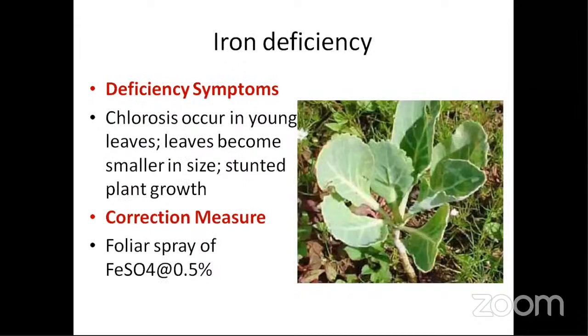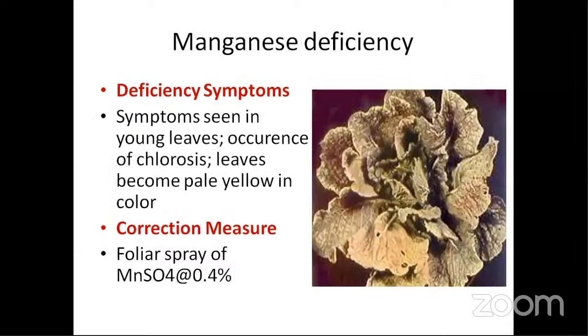Next, iron deficiency, also FeSO4 0.5%, and it also occurs in the young leaves, and stunted growth is observed. All those minerals that are required for proper leaf growth you can observe here, because here the continuous growth of the leaf which forms a compact head is what we eat. That is the commercial point for us. So all those minerals that enhance the quality come into play here. That's why all those deficiencies are important in case of cabbage.